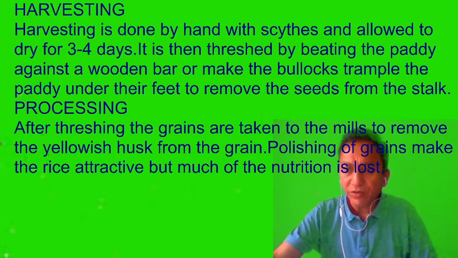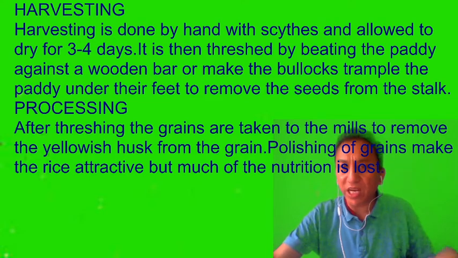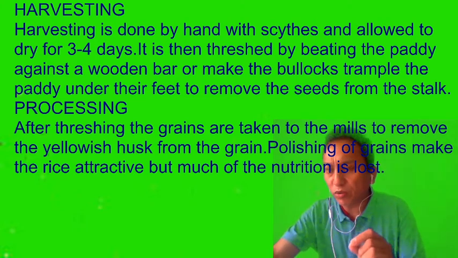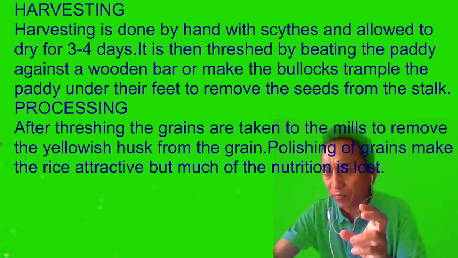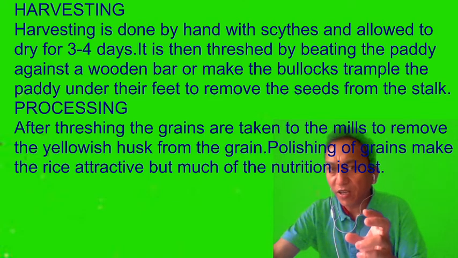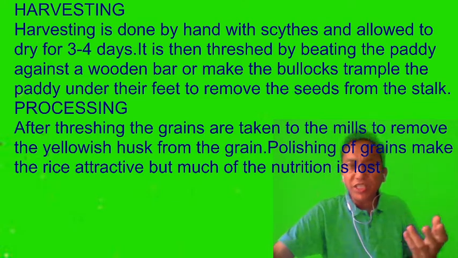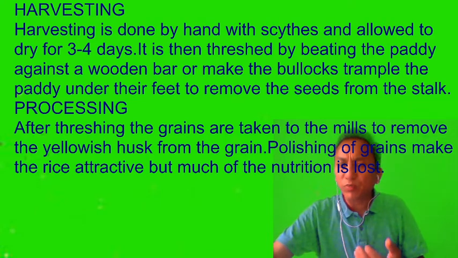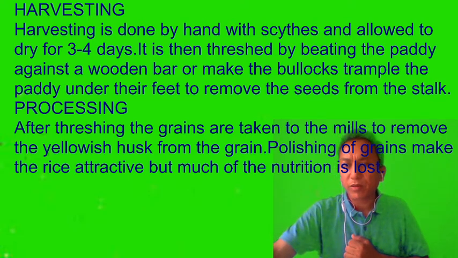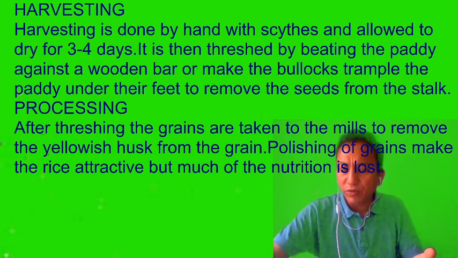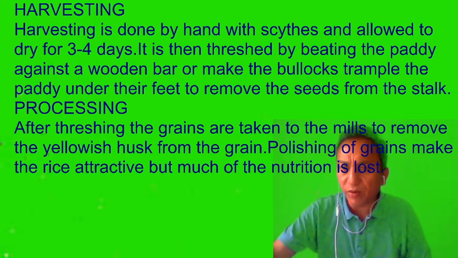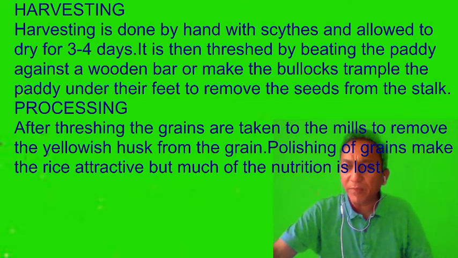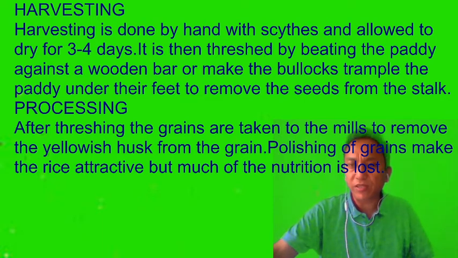So after threshing, the grains are taken to the mills to remove the yellowish husk from the grain. The main reason why we take it to the mills is to remove that yellowish cover, or husk, from the grain, which also polishes the rice afterwards. Polishing of grains makes the rice very attractive, but most of the nutrition is lost in this process.